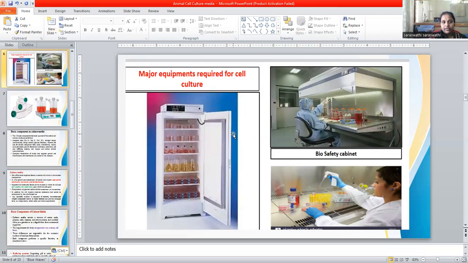Major equipment we discussed in the previous slide, right? The carbon dioxide incubator, maintained around 37 degrees with 5 to 10% carbon dioxide, and the biosafety cabinet in the form of LAF. You can see all the aseptic maintenance we have to do whenever we do animal cell culture, and how to seed and reseed. The pink or red color shows the media. Commercially available media can be used for feeding or seeding the cells.